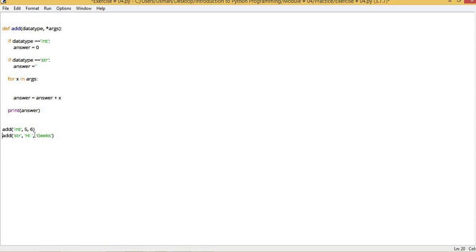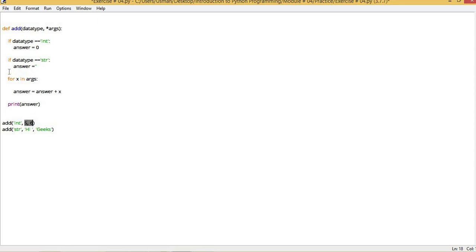When we call the function the first time, we pass 3 arguments: first int, then 5 and 6. Then int will go to data type and the number of arguments which are different, 5 and 6, will be received by args, the arbitrary arguments. We applied a condition. If data type is equal to int, then the answer will be a variable which we have initialized as 0. If data type is string, then the value of answer will be an empty string. There will be a loop placed here which will iterate over all arguments, args.